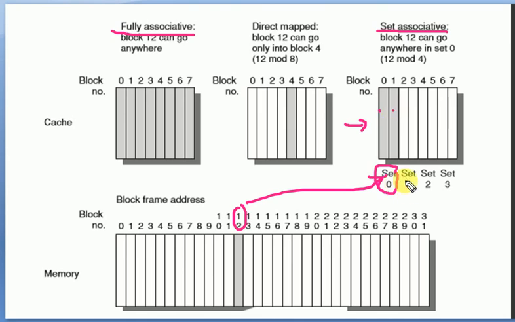So first we need to find the corresponding set. For that we need to do an evaluation: block address modulus 4. This 4 is the total number of sets available, that is, 4 sets. Now 12 modulus 4 gives 0. So set 0 will be selected, and this block can be placed in set 0, which consists of 2 blocks, 0 and 1, and it can be placed in either of these 2 blocks. That is called set associative block placement.